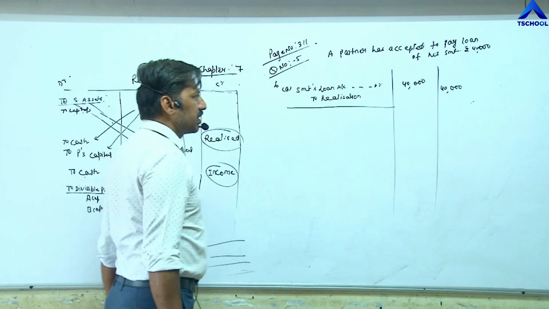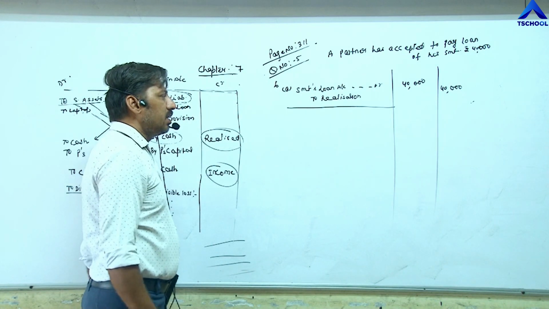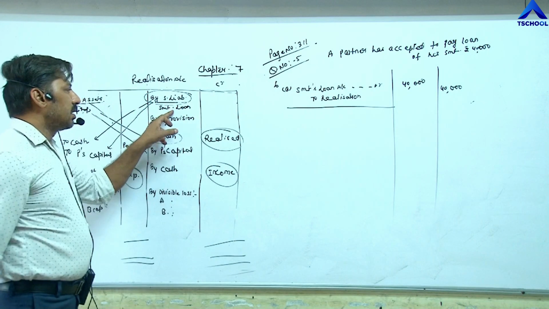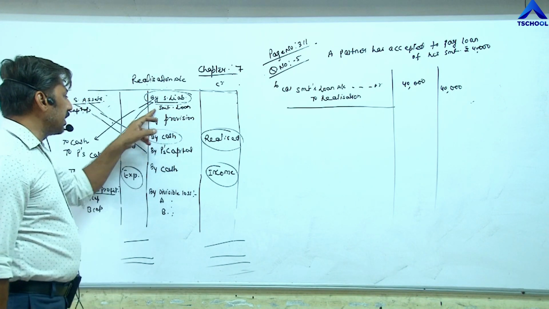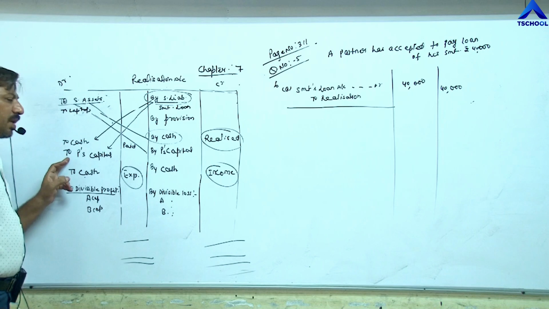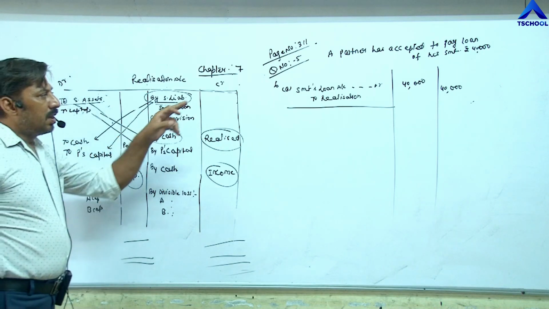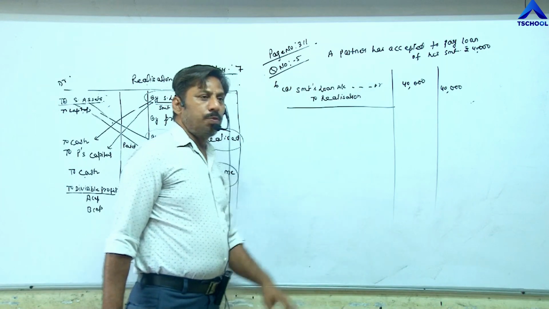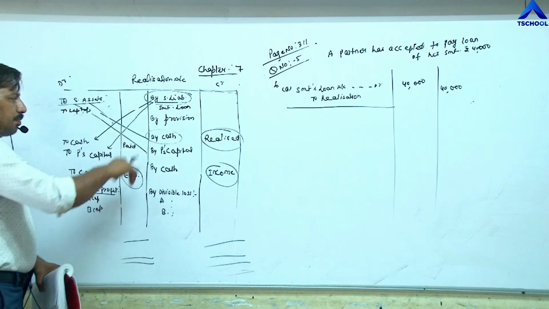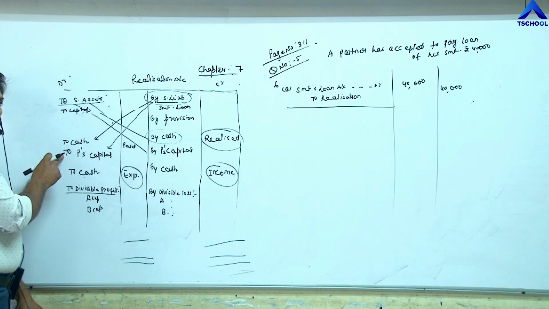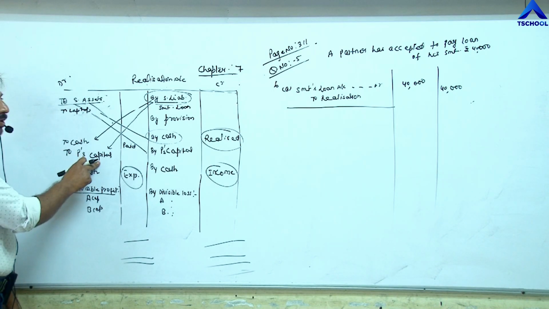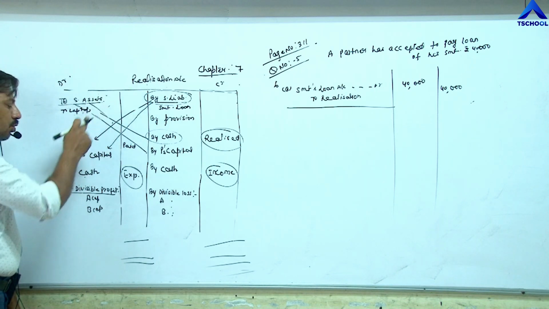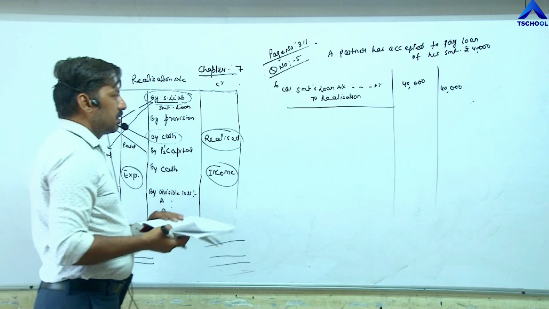The first part of this question is completed. Now the second entry. Once the loan is recorded here, then whether information is given or not, we have to show a second entry for payment, either to cash or to partner's capital. In this question, a partner has accepted to pay, so the payment of liability will be shown on this side, either to cash or to partner's capital. But in this question the partner is paying, so to partner's capital. So the entry becomes realization to partner's capital.